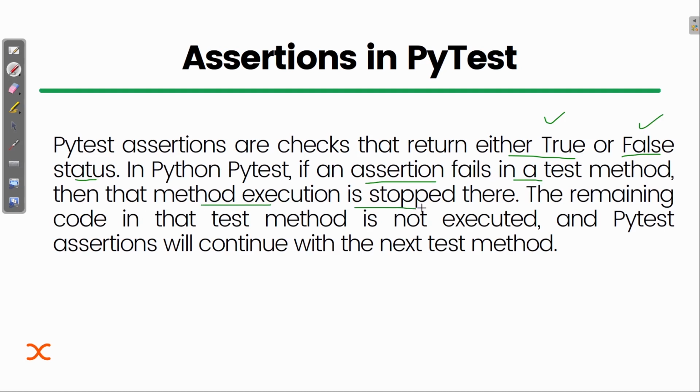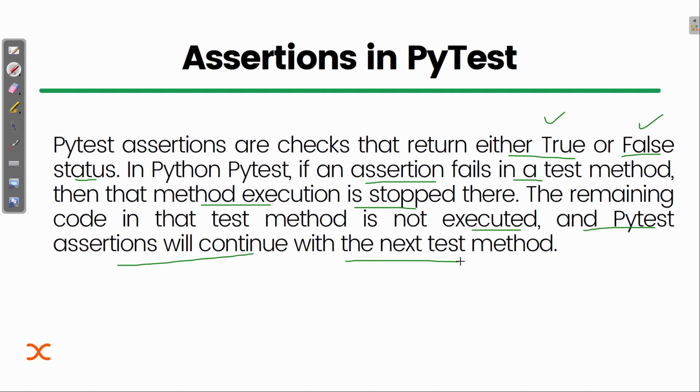Normally, what we used to do, not in the case of test methods: if there was any assertion failure, it would stop. The remaining code in that test method is not executed, and PyTest will continue with the next test method.